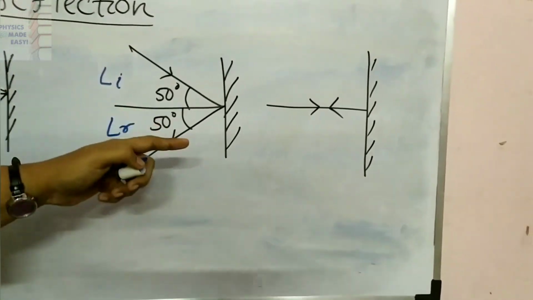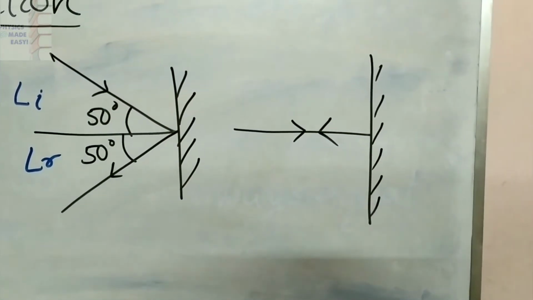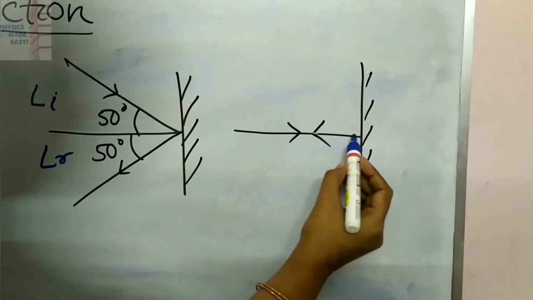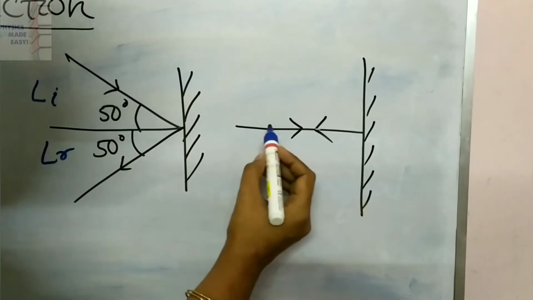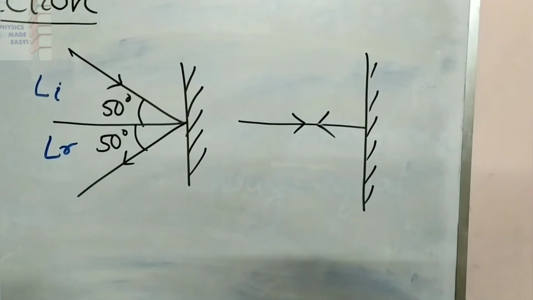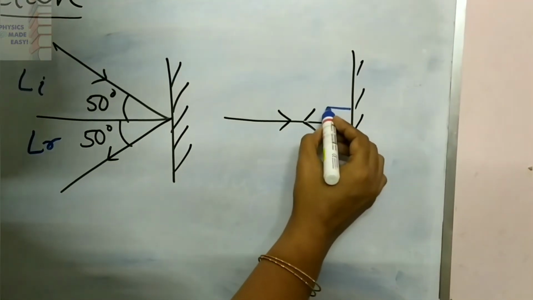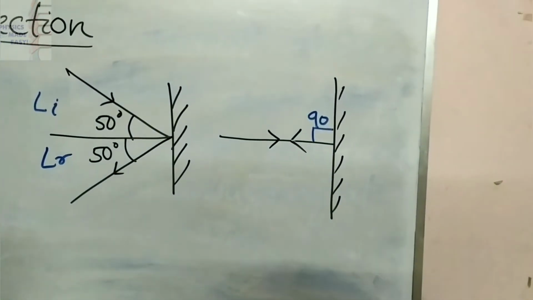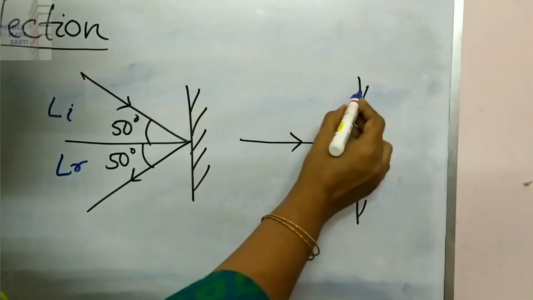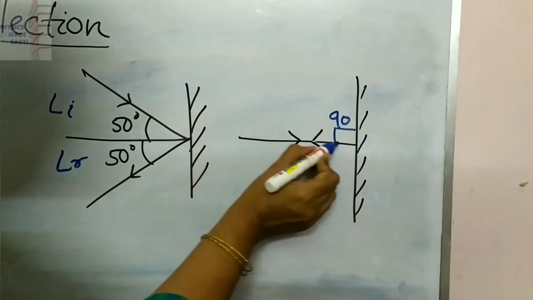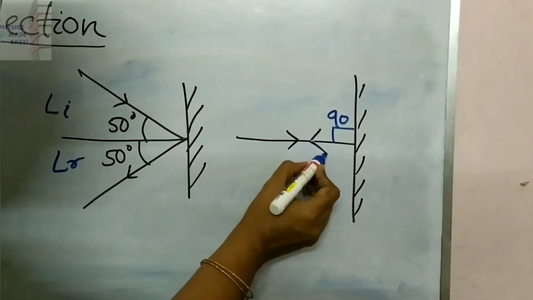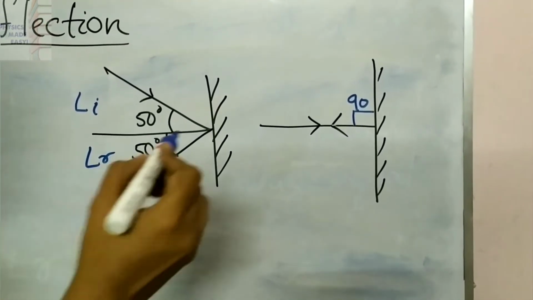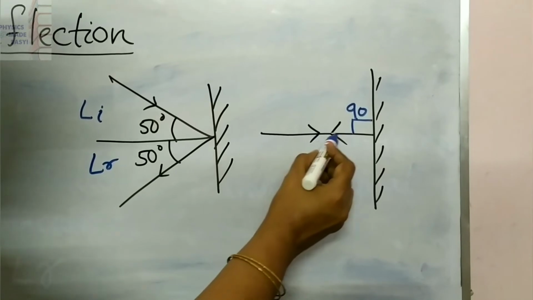But here you can see only one line. What do you mean by this? Here the light ray is falling on this surface making an angle of 90 degrees to the plane mirror. This is the normal. Is there any incident ray? Yes, the incident ray is falling on this plane mirror along this normal. Here you can see another arrow moving away from the mirror, that is the reflected ray. From this I can say the incident ray, normal and reflected ray are all the same.